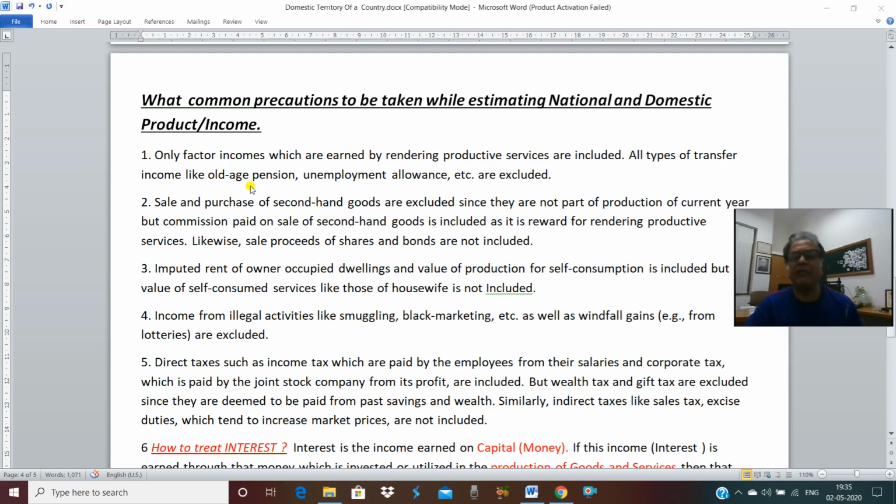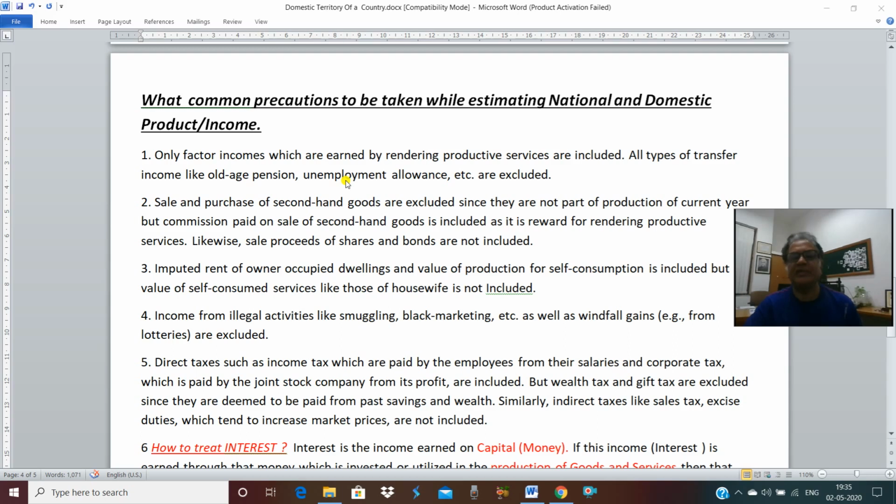But on the other hand, if you have been given retirement pension, the difference between retirement pension and old age pension is that retirement pension is given to a person who worked up to the age of 58 or 60 years. So that is given against work. So he is contributing in the flow of goods and services. So retirement pension is a factor income, and it will be included. But old age pension is a transfer income because the person is not contributing in the flow of goods and services. Hence it will not be included.